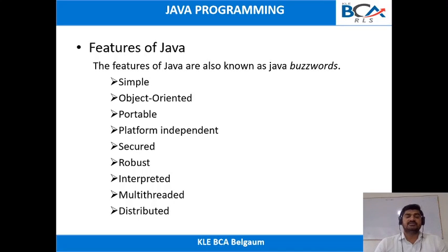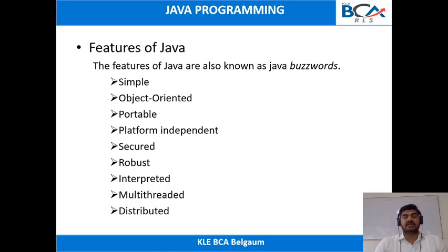Java is secure because the Java compiler initially checks whether any viruses are present or not. Java is robust because it does not use concepts like pointers, and it has garbage collection. Java is interpreted because the Java virtual machine takes the bytecode and interprets the code.